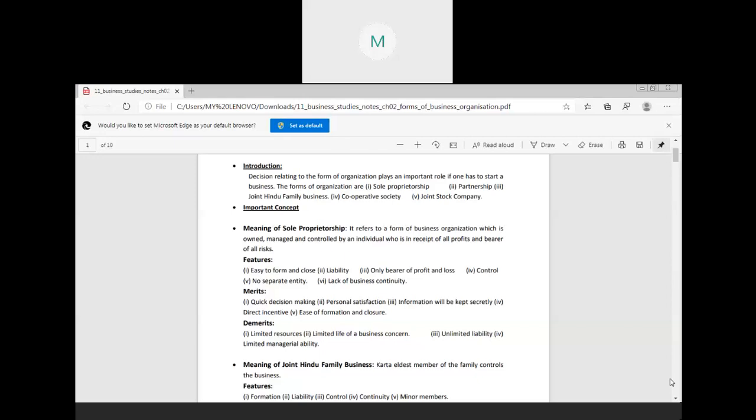So is this clear to you all? Is the sole proprietor clear to everyone? If there is any doubt, you can ask me right now. Is this clear?